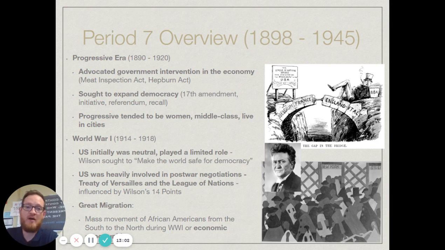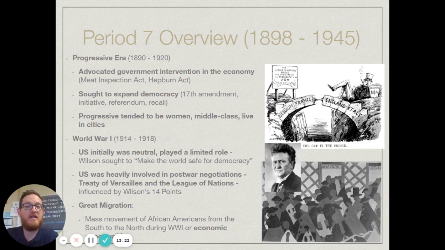Now, Wilson says that with this, his goal for the United States is to make the world a safe place for democracy. And you'll see that in U.S. propaganda and all kinds of stuff, that's what his goal was. So World War I happens. Of course, when we get into the war, Russia drops out because Russia was going through their own communist revolution at home.